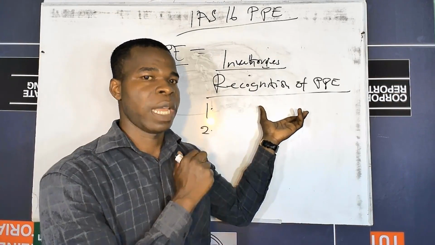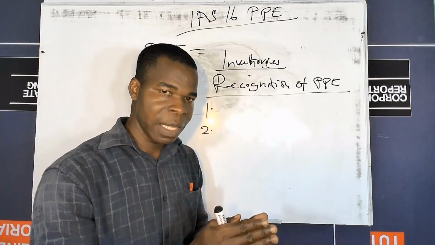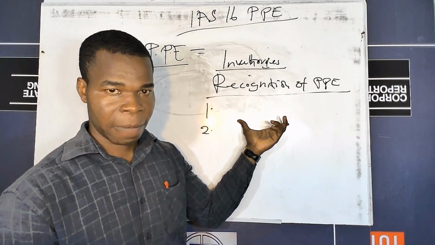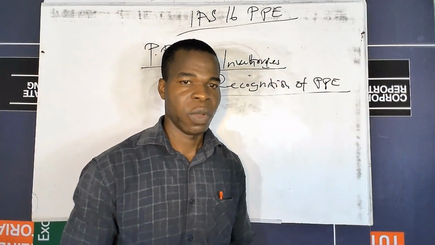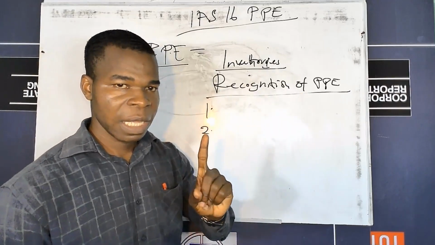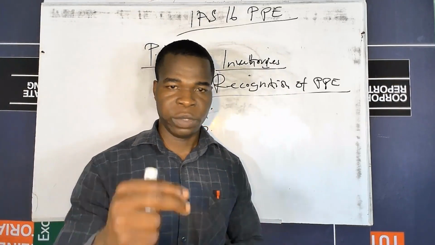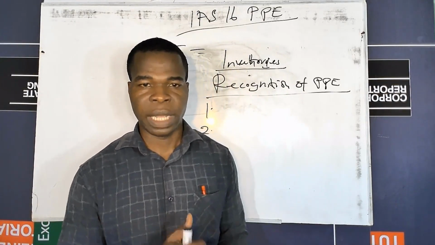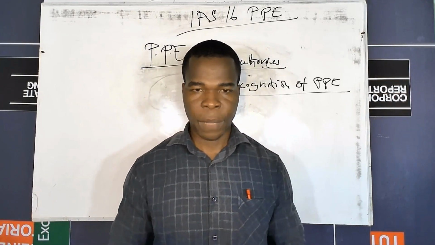It does not flow to the organization. So in that case, that particular asset failed this recognition criteria, and therefore must not be classified as PPE, but maybe other class of assets. So when we talk about property, plant, and equipment, it should only be recognized in the books of the entity when it is probable that the future economic benefit attributed or associated with it will flow towards the entity, and the cost can be reliably measured.